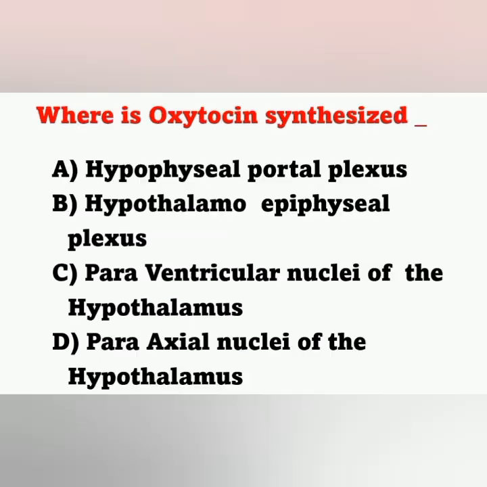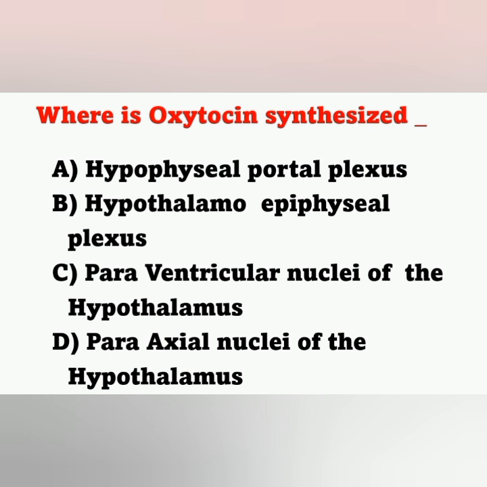And the next question, where is oxytocin synthesized? Option A hypophyseal portal plexus, option B hypothalamo-epiphyseal plexus, option C paraventricular nuclei of the hypothalamus, option D paraaxial nuclei of the hypothalamus. The question, from where is oxytocin produced or synthesized?